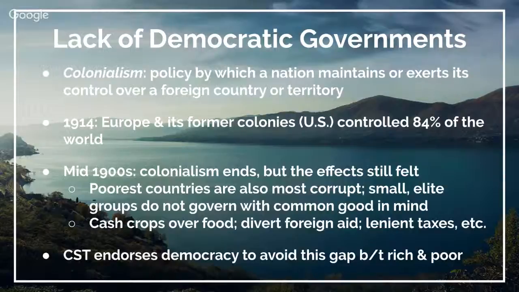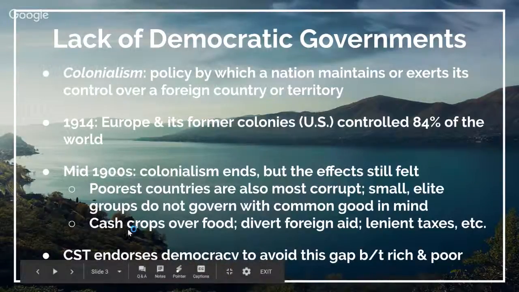The US has had numerous colonies. Basically, they reap the benefits of having this land, of taking resources from a foreign land and putting that on the people. So by 1914, Europe and its former colonies, which included the US, controlled 84% of the world. And though colonialism ended in the mid-1900s, the effects of it were still felt. There were many poor countries, and many of the poorest countries today are also the most corrupt. You had small elite groups that don't govern with the common good in mind. The effects of colonialism, of this control of resources, was still felt.